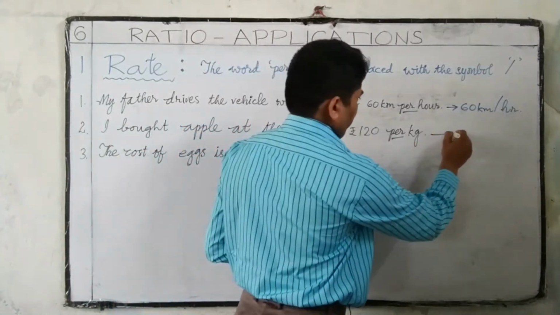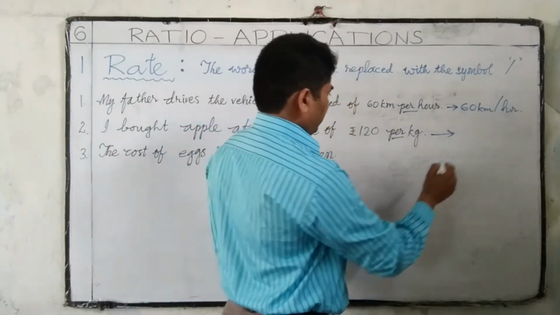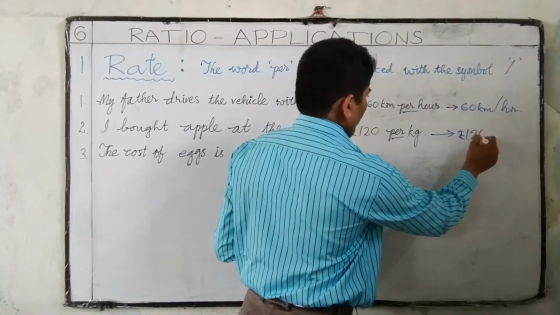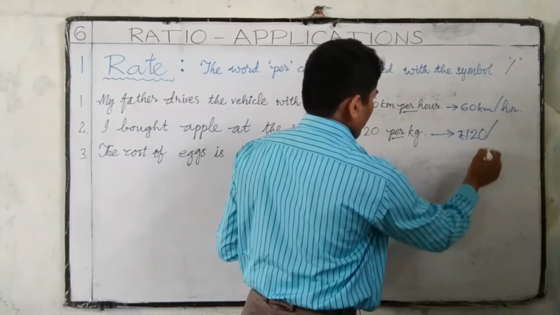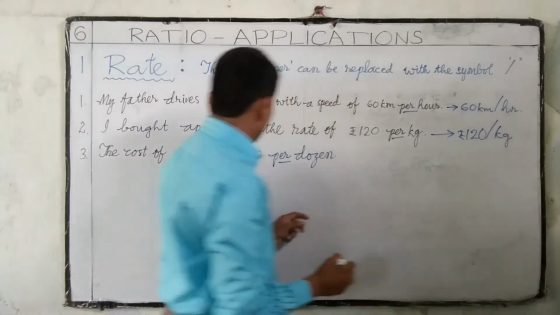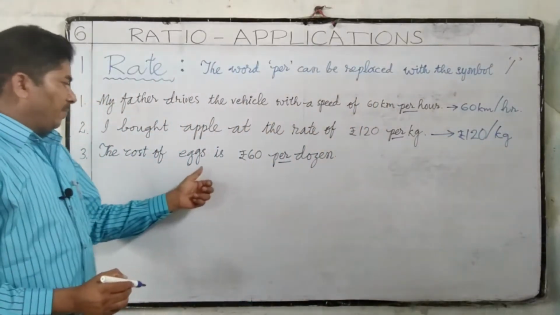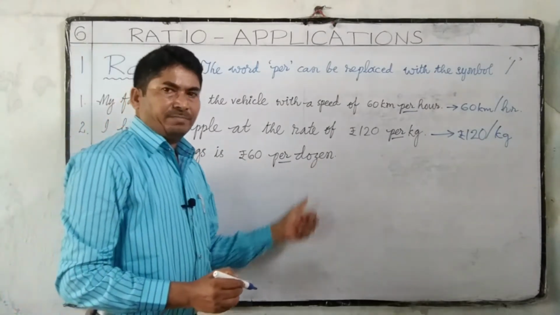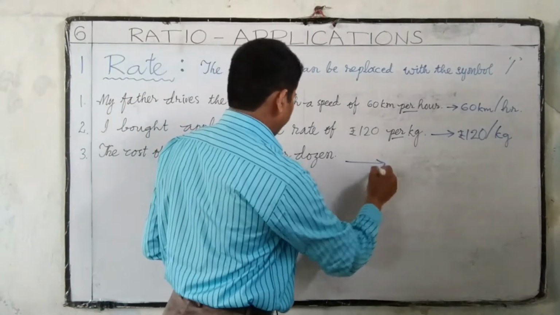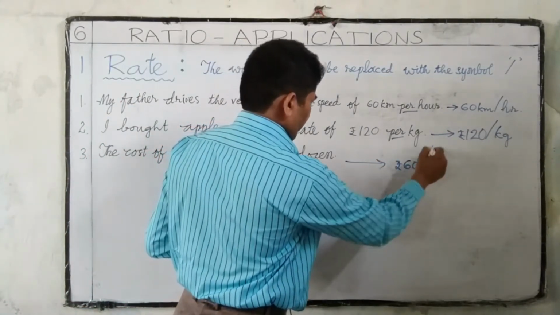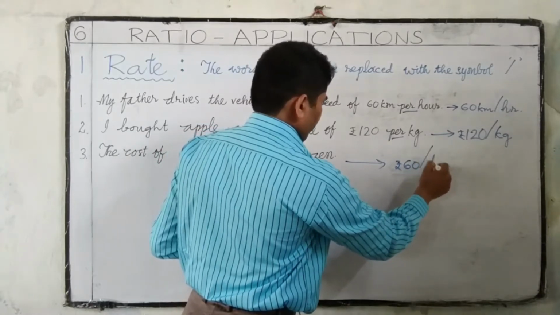We can write this as 120 rupees per kg. The cost of eggs is 60 rupees per dozen. We can write it as 60 rupees per dozen.